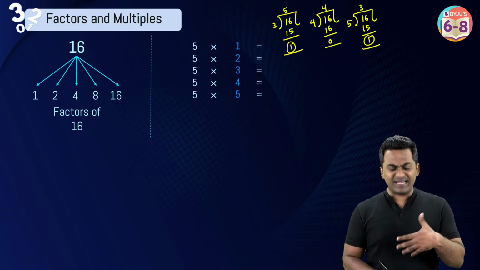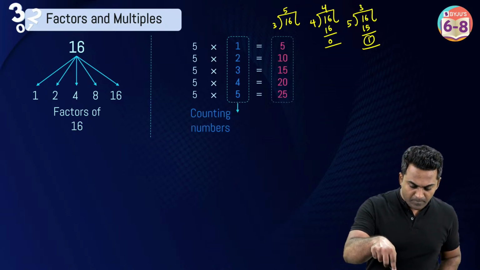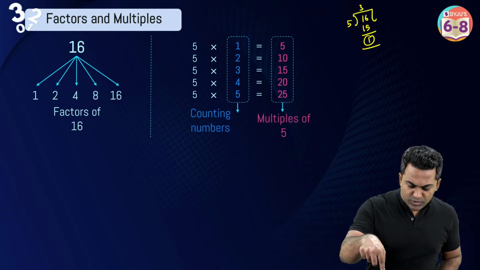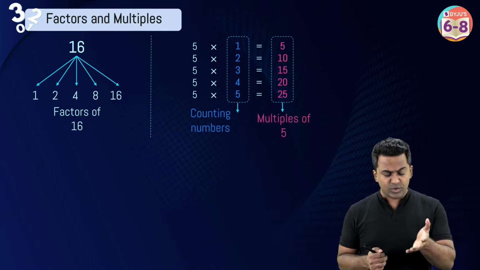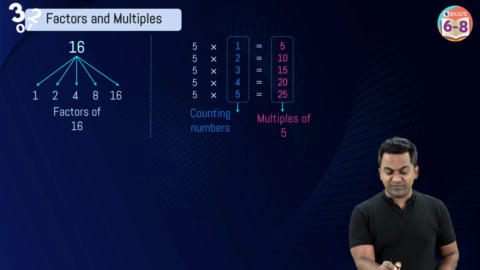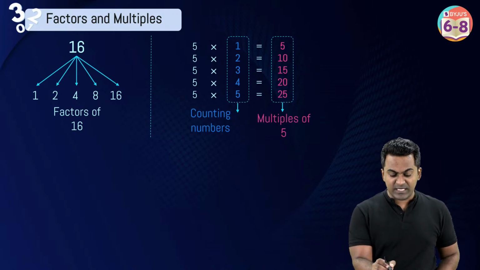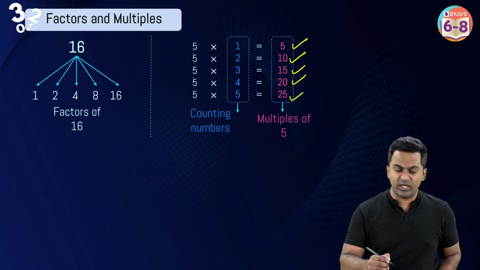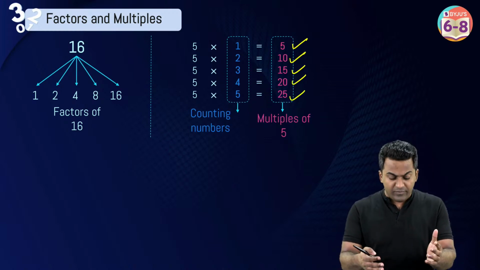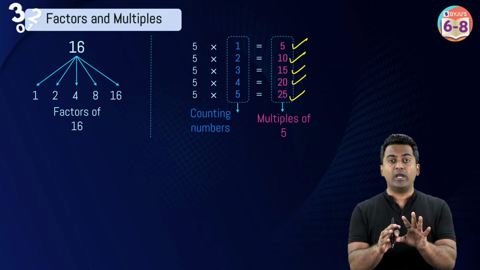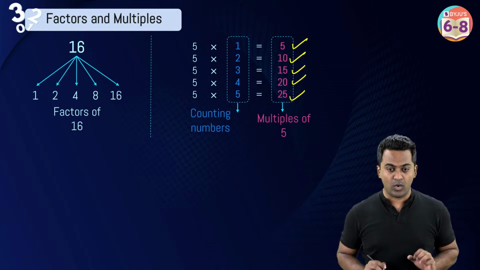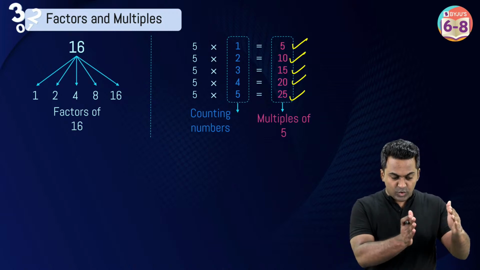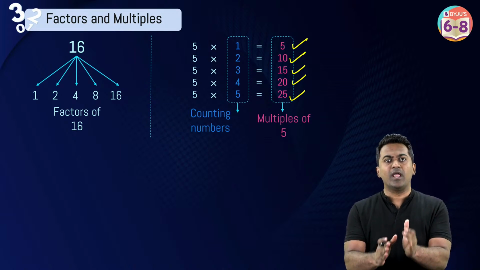Now, let's go ahead and understand what multiples are, because these are, as I said, the two most important keywords. So the 5 times table, like 5 times 1 is 5, 5 times 2 is 10, 5 times 3 is 15. All of these numbers that you see here, 5, 10, 15, 20, 25, 30, 35, all of these are going to be called multiples of 5. Okay? So you've understood what factors are and you've understood what multiples are.